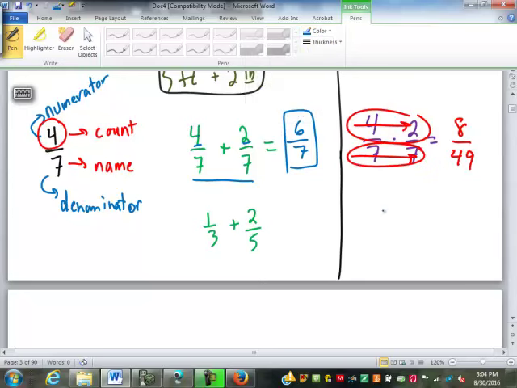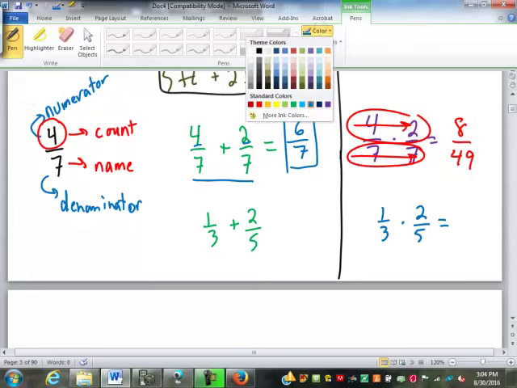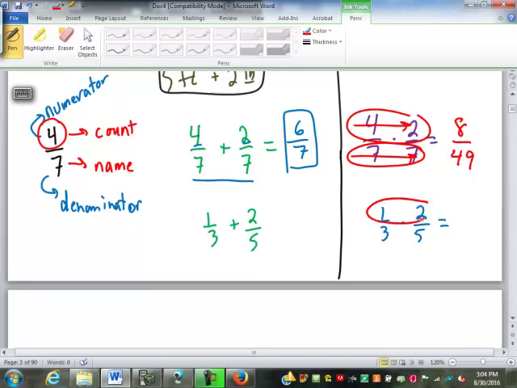So if I looked at my 1/3 and 2/5, do I need the same common denominator to multiply? No. Again, that's nothing special for fractions. Anytime we multiply numbers, we do not need the same name. We're just going to combine the counts: 1 times 2 is 2. And then also combine the names: 3 times 5 is 15.